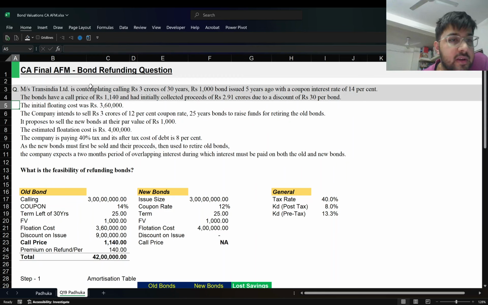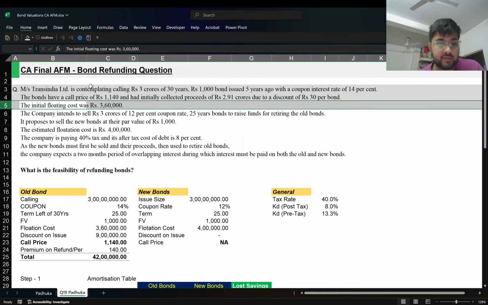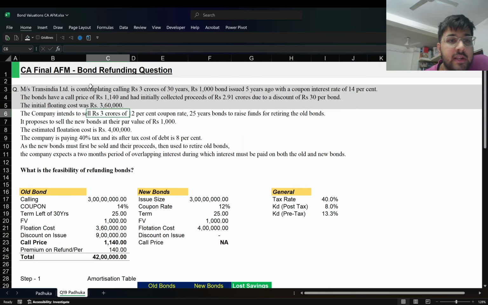The third statement is initial floating cost was 3 lakh 60,000. We write it down, and this is also useless now. The company intends to sell 3 crore bonds of 12% coupon rate 25-year bonds to raise funds for retiring old bonds. Okay, the company intends to sell 3 crore of 12% coupon rate.